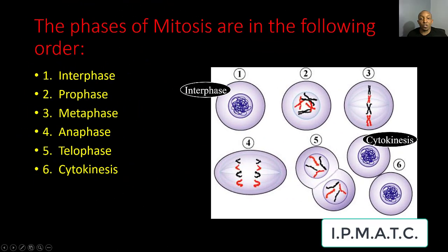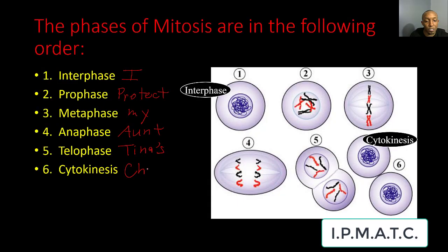The phases of mitosis are in the following order: interphase, prophase, metaphase, anaphase, telophase, and cytokinesis. And I have them listed in order on the side over here as well. And a way that you can remember it is, I came up with my own mnemonic and I said, I protect my Aunt Tina's children. So this is an easy way you can remember the phases of mitosis. I protect my Aunt Tina's children, which stands for interphase, prophase, metaphase, anaphase, telophase, and cytokinesis.